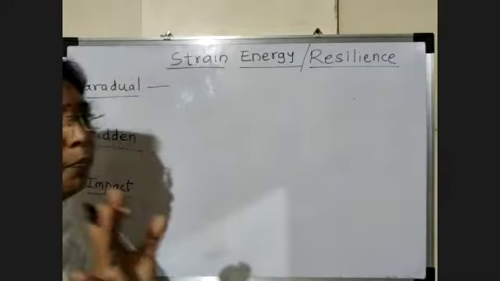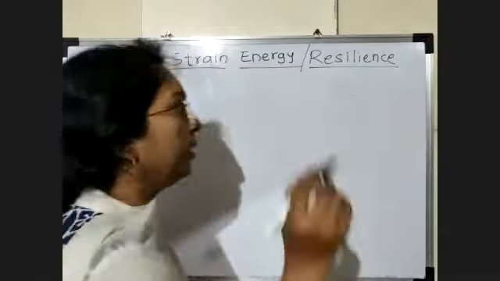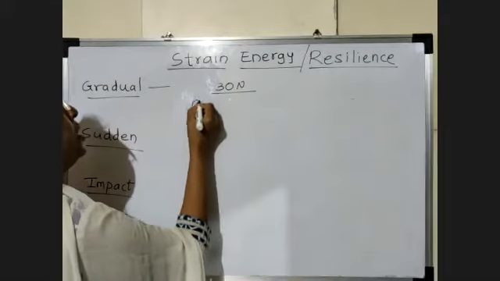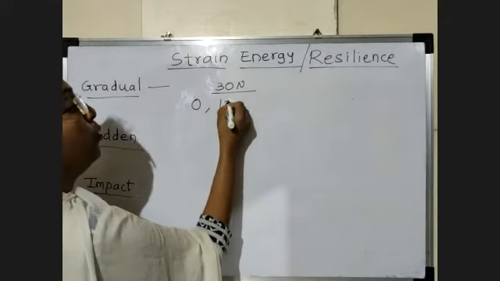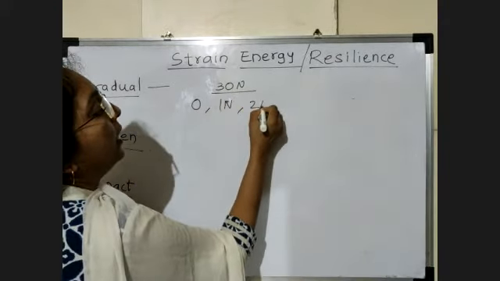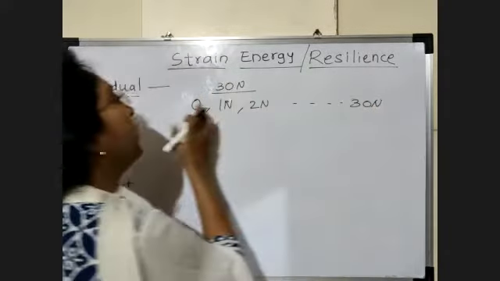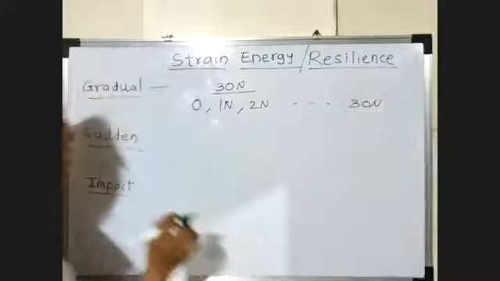Suppose we are applying up to 30 Newton load: we apply initially 0, 1 Newton, 2 Newton, and so on up to 30 Newton.